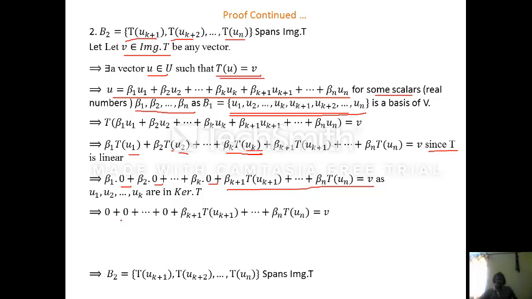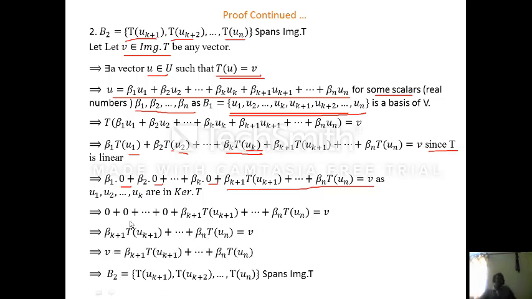So this is beta 1 into 0, beta 2 into 0, and we get beta k+1 T of uk+1 plus and so on, beta n T of un equal to phi.